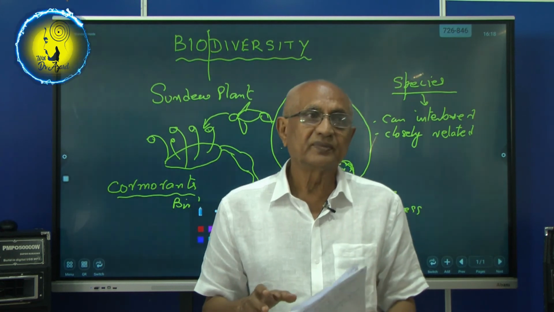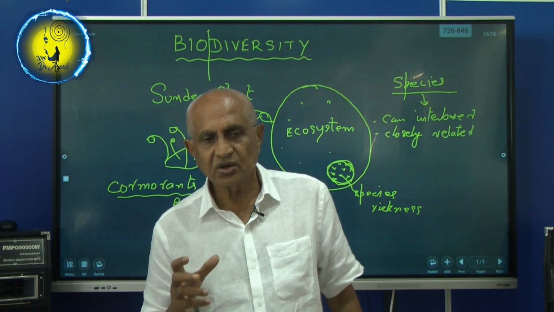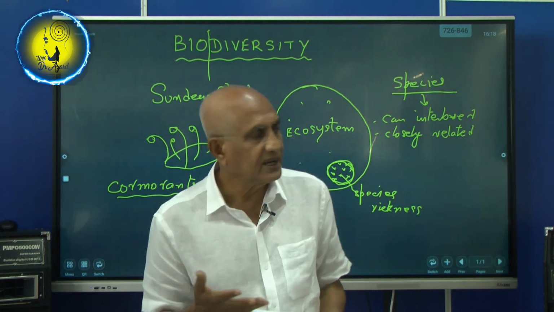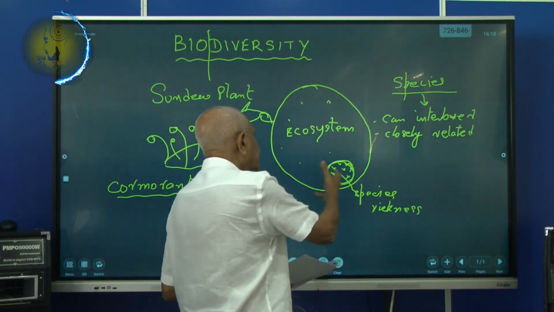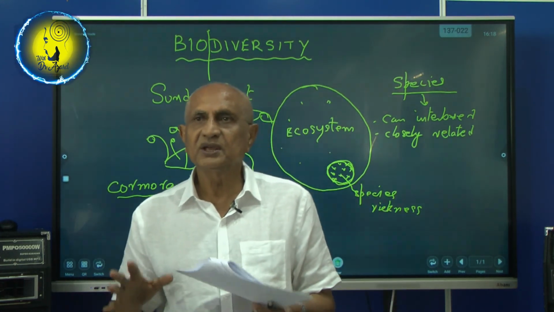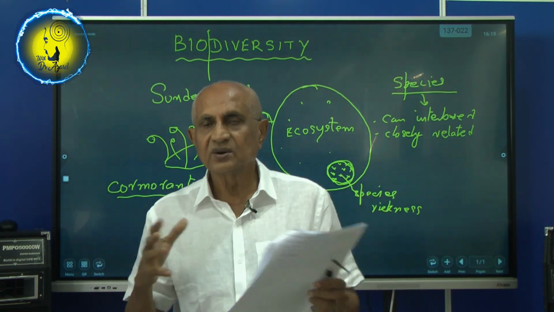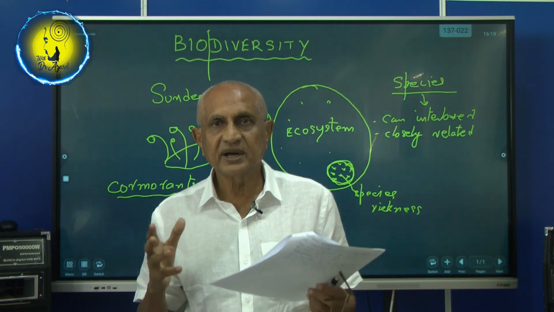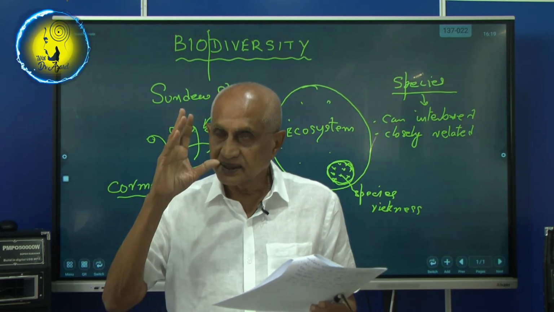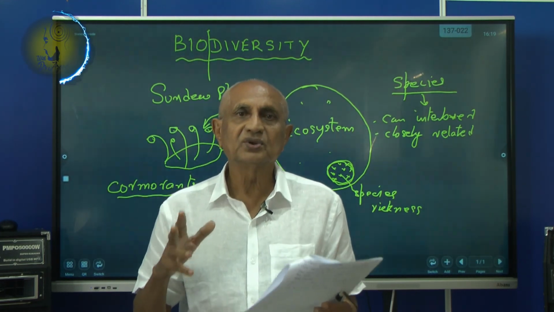So this is how you have to look after the biodiversity on this whole earth. Every ecosystem has to be protected by people. That is why plants have to be grown, animals are there, and they interact with the environment so that the biodiversity becomes richer and richer. And the climatic conditions will be favorable for people to live.